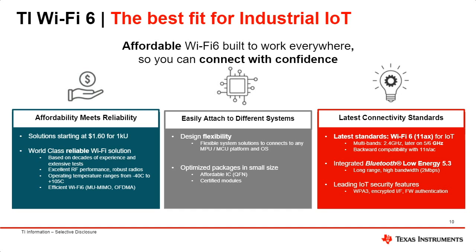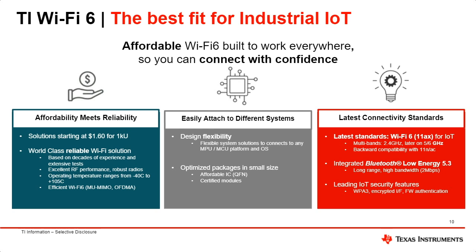TI's next-gen Wi-Fi products are designed for the industrial IoT market. We are building these devices with affordability, reliability, and ease of use features while integrating the latest connectivity standards. With pricing starting at $1.60 per 1,000 units, TI's next-gen Wi-Fi devices offer competitive pricing without sacrificing robustness features. These devices can operate at industrial temperatures, that is minus 40 to 105 degrees C, maintaining excellent RF performance.